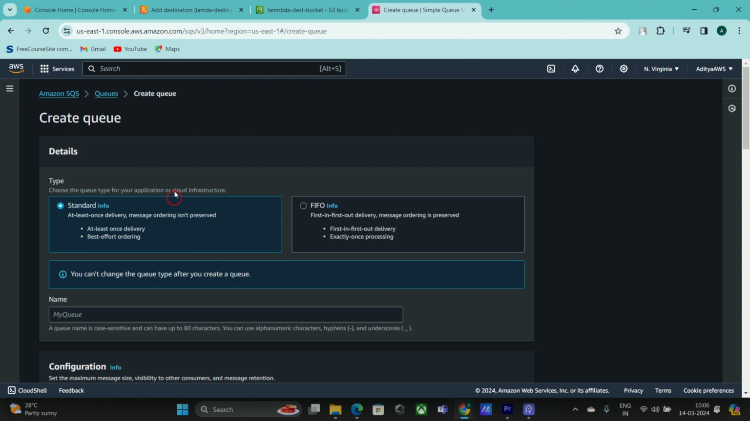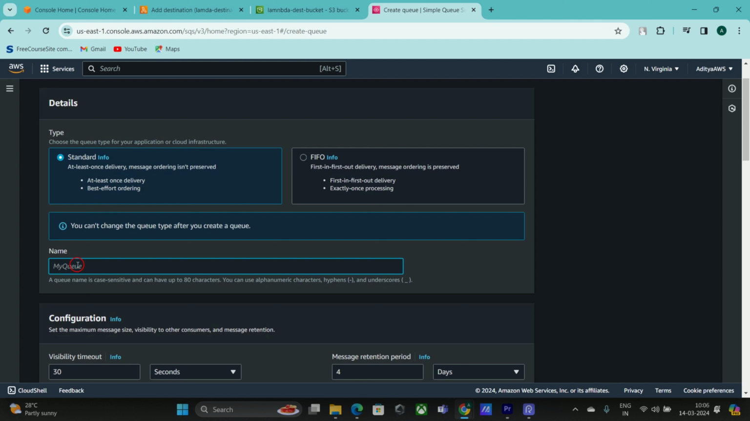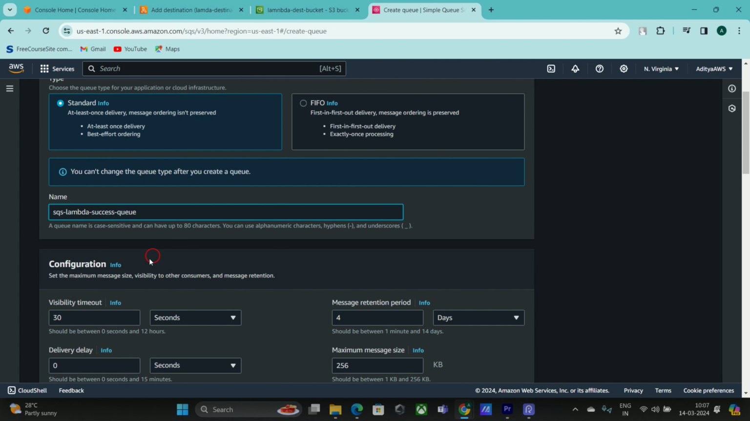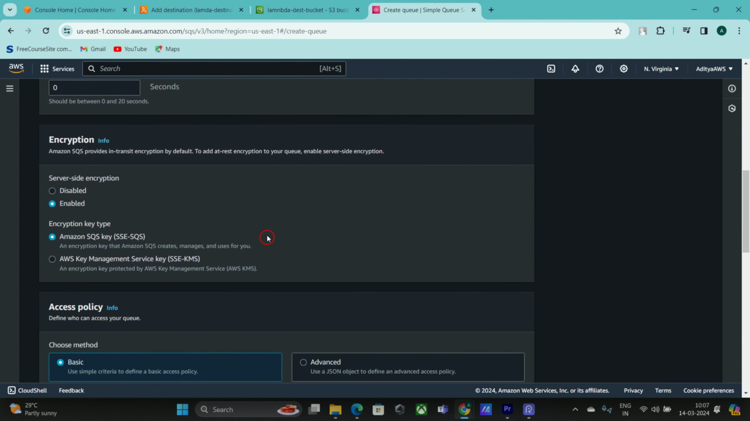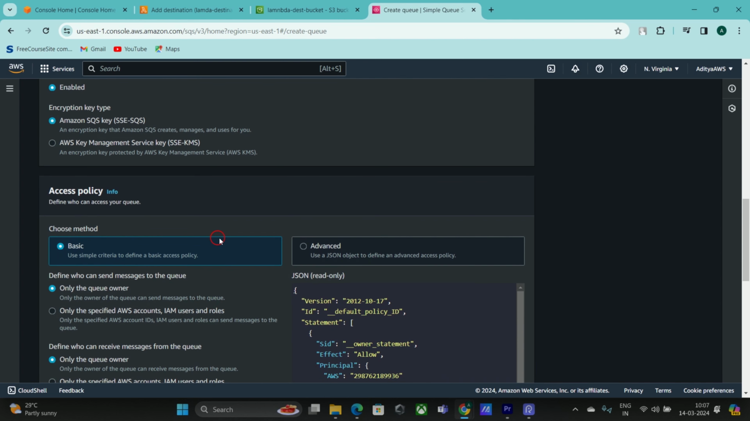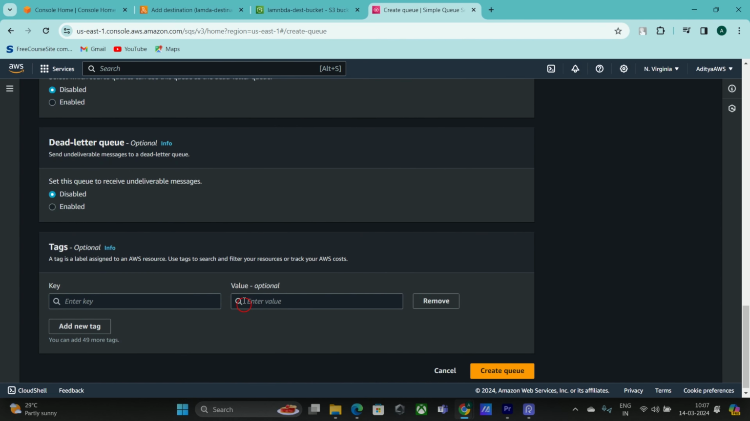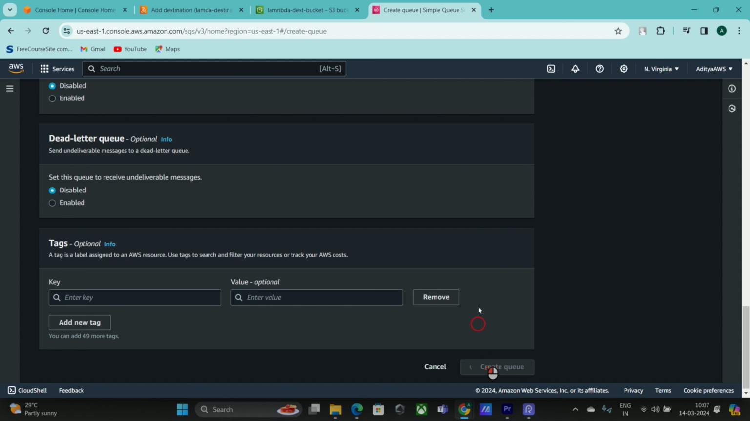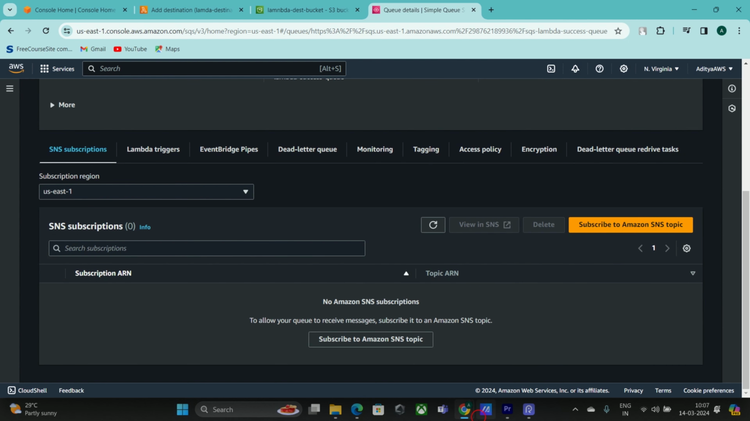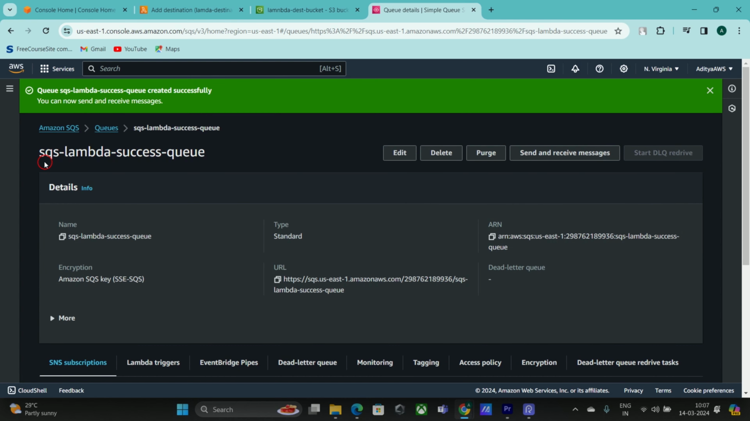I'm not going to go through all the information. In the create queue section, I'm going to give the name. The name of my queue is SQS Lambda Success queue. This SQS Lambda success queue will store all the successful events. I am keeping all the information as it is. I'm not changing anything. I'm going to click on create queue, which will create the queue for me. And if you see here, the queue has been created.